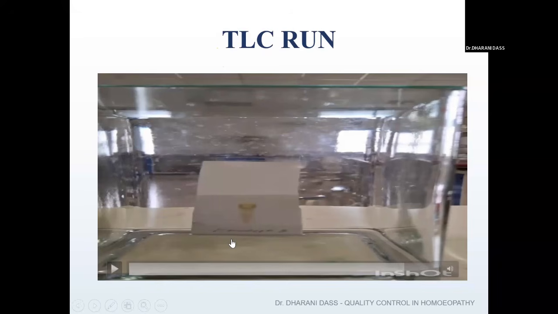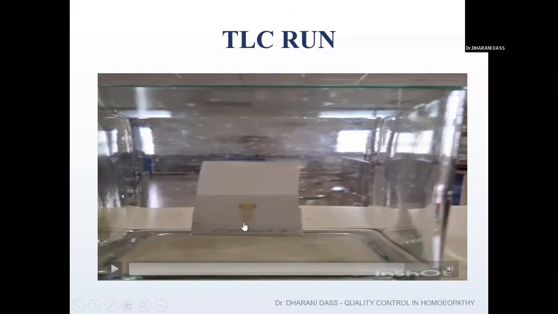But as soon as the lower part of the stationary phase touches the solvent, it is absorbed onto the stationary phase and moves gradually. At one point, the solvent stops. Beyond that point, the solvent will not move. So you have to calculate the distance from the line which you have drawn up to the line where the solvent stops. If the solvent stops here, you have to measure from the line drawn to this point. This we call the distance traveled by the solvent, or the solvent front.